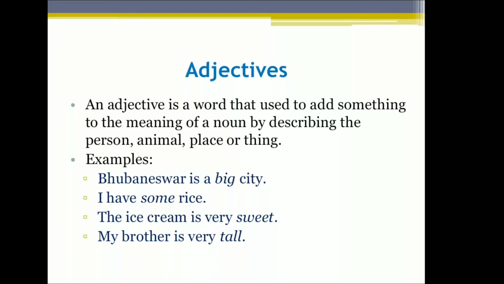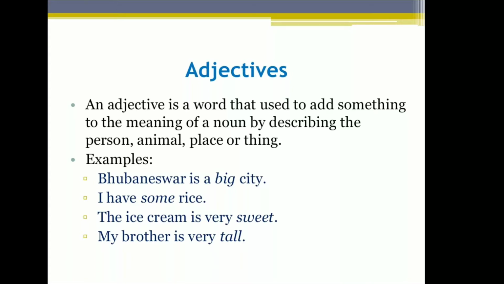Here I have some examples like: Bhubaneswar is a big city. I have some rice. The ice cream is very sweet. My brother is very tall. So just look at these italicized words like big, some, very, tall. These are the words that modify the noun. So that's why we can call them adjective words. Clear?